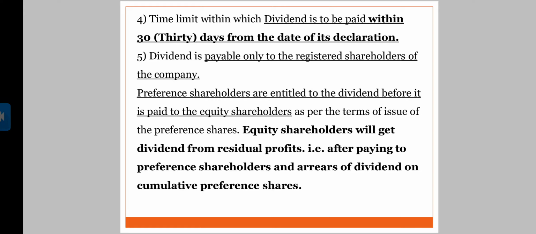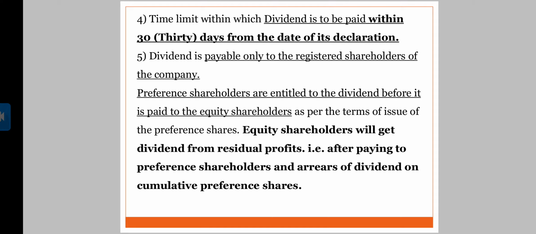Very important: registered shareholders, those shareholders whose names appear in the register of members. Now, preference shareholders are entitled to the dividend before it is paid to the equity shareholders. The word preference itself says preference shareholders are given preferential rights over equity shareholders.